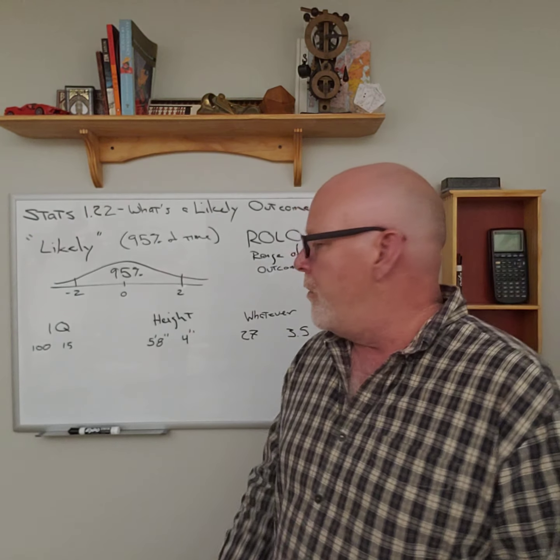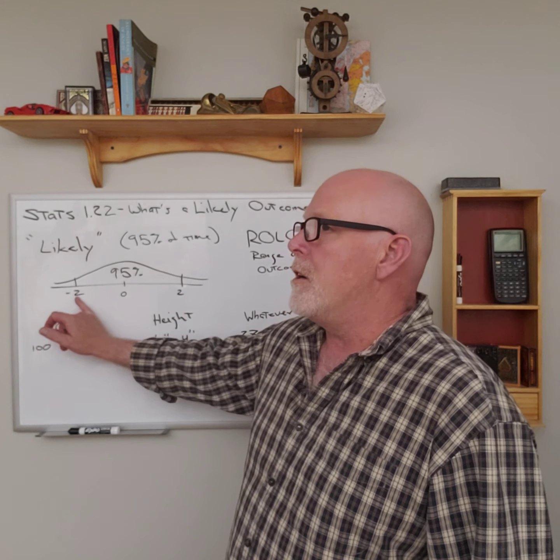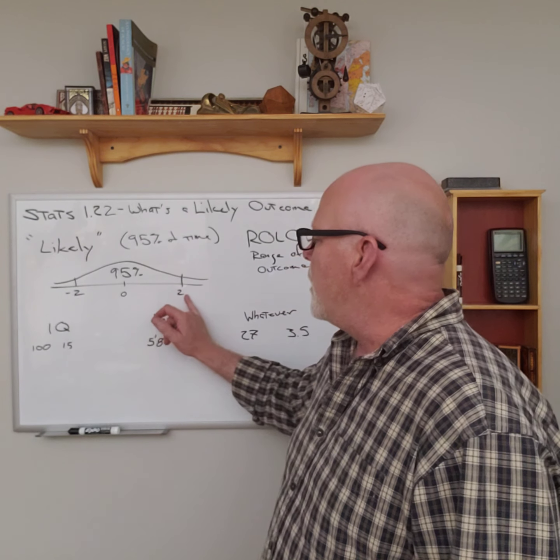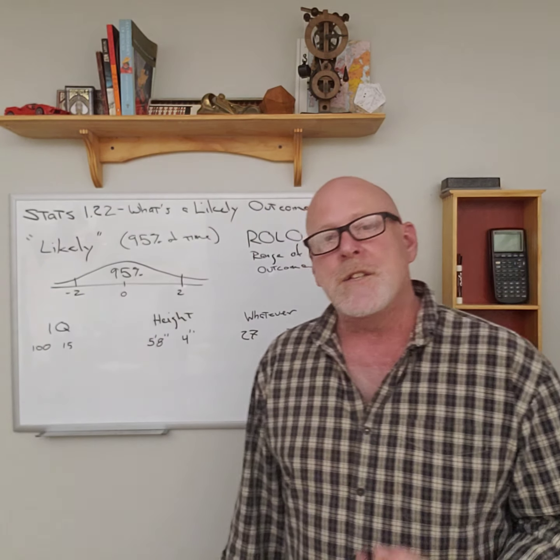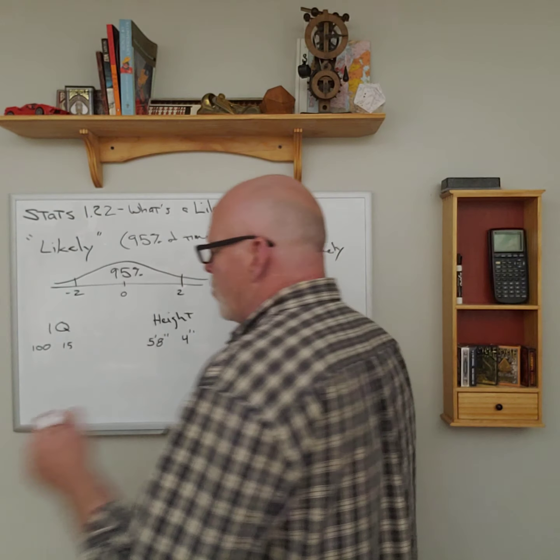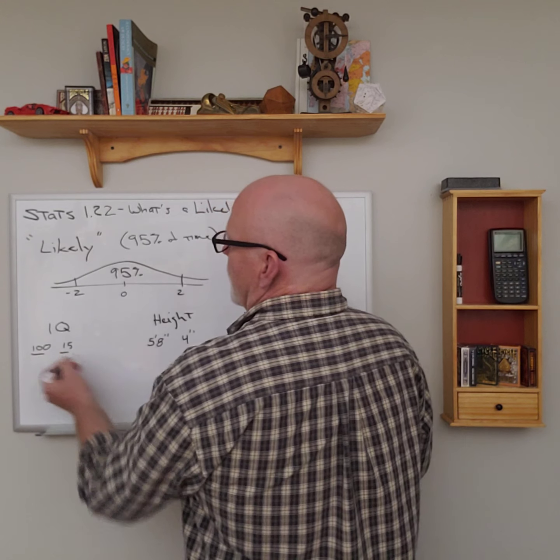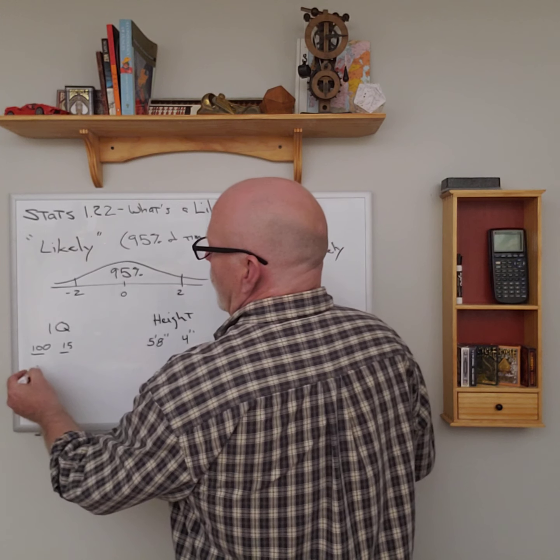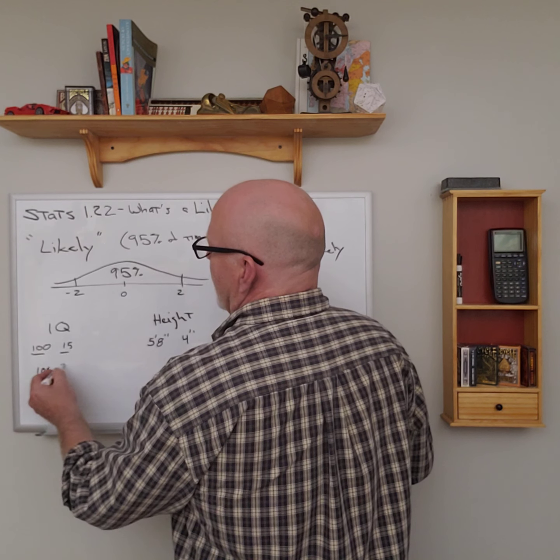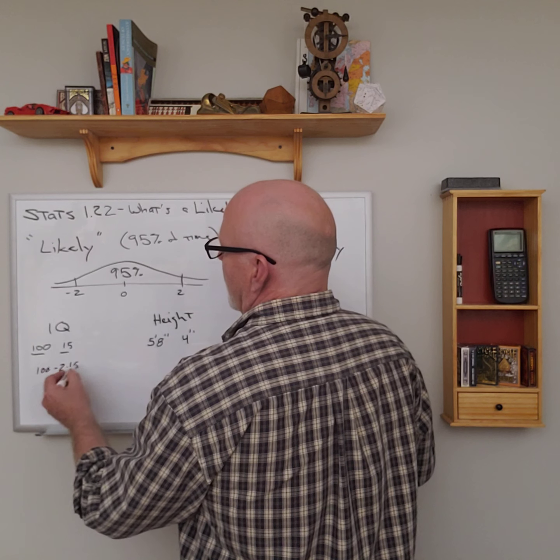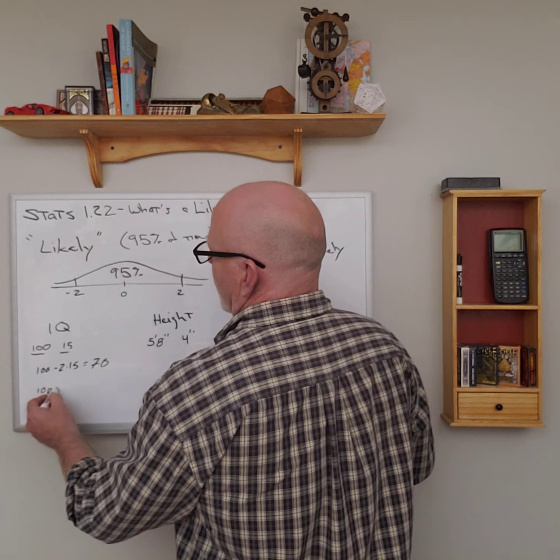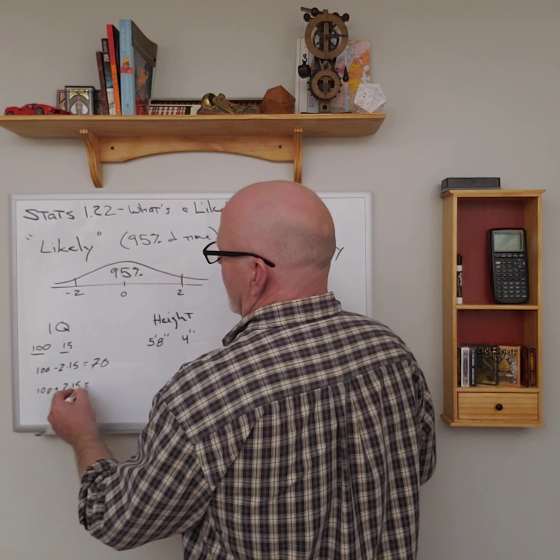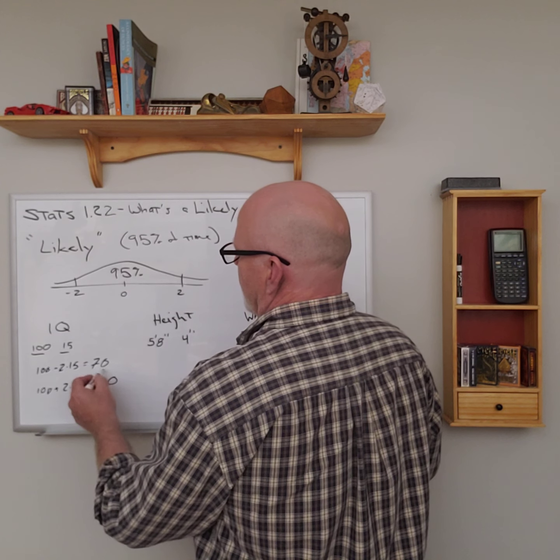The range of 2 standard deviations below the mean to 2 standard deviations above. So if we're talking about IQs, we know the mean is 100, we know the standard deviation is 15, so the range of likely outcomes would be from 100 minus twice 15, which is 70, to 100 plus twice 15, which would be 130.